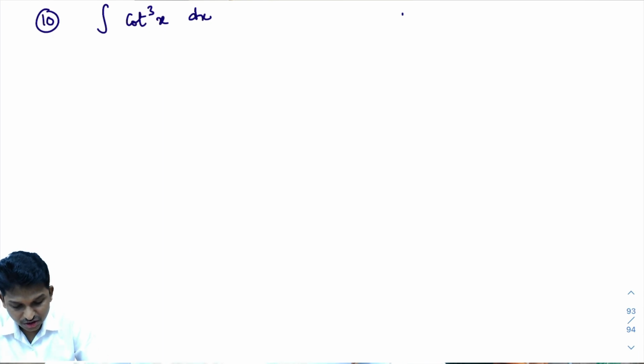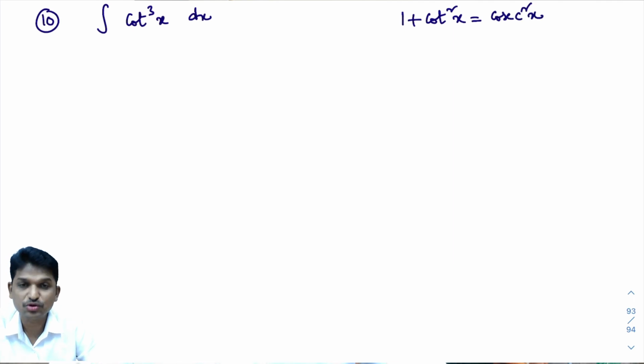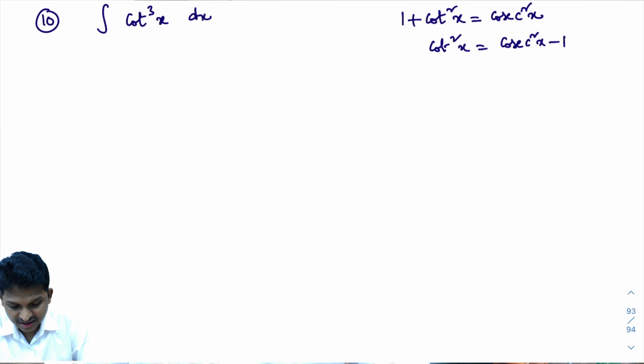Okay. Now, you know this formula from trigonometry. 1 plus cot square x. What is the 1 plus cot square x formula? 1 plus cot square x is cosecant square x. From this, what is cot square x? Cot square x is cosecant square x minus 1. So here, I need to know this formula. Cot cube x is there, no? Cot cube x, I'll write it as cot square x into cot x.